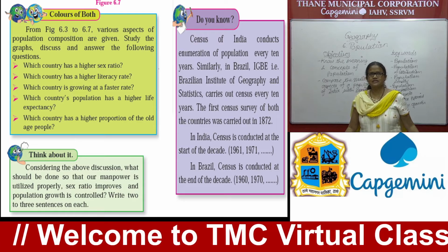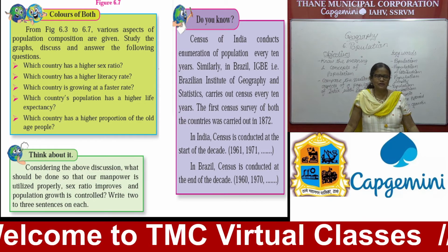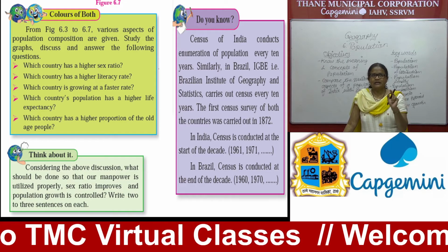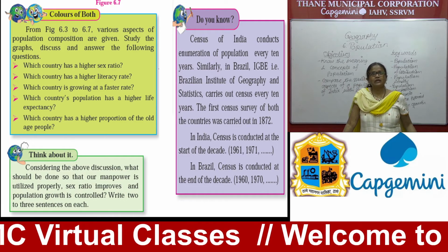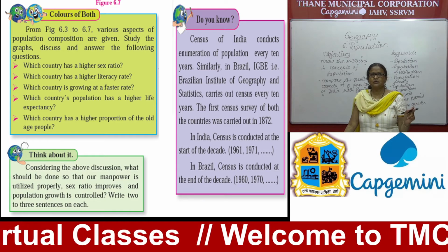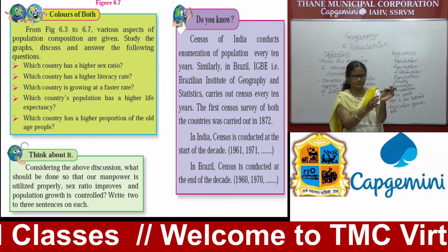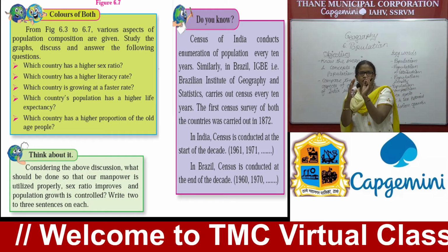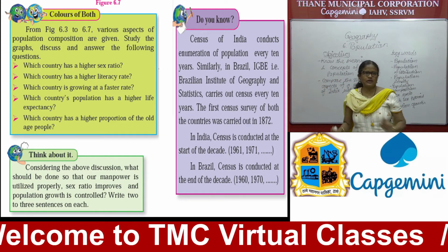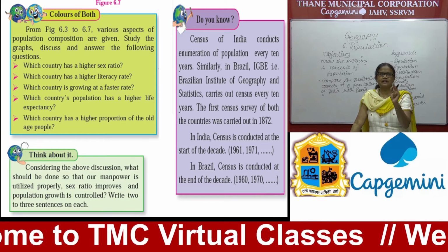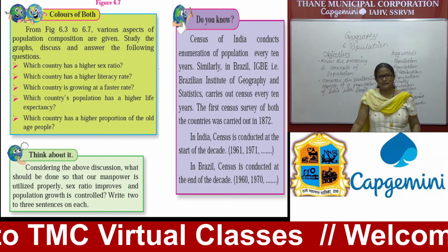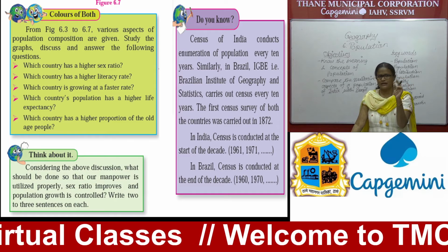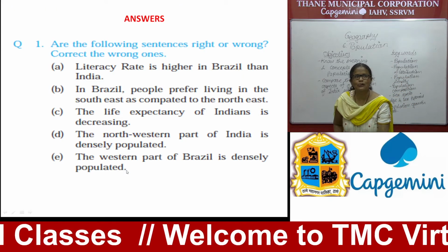The first census survey of both the countries was carried out in 1872 and declared in 1881 in India. In India, census is conducted at the start of the decades, means every 10 years, means 11, then 21, then 31, like this way. And in Brazil, it is conducted at the end of the decades, means 1960, 1970, like this way. So in 2010 they had conducted their census.